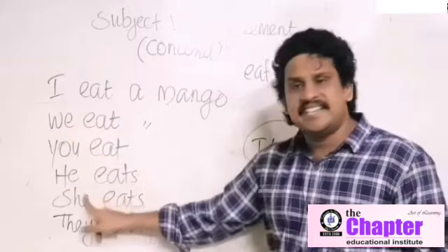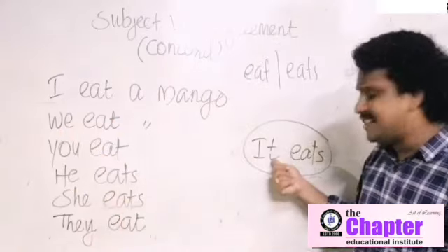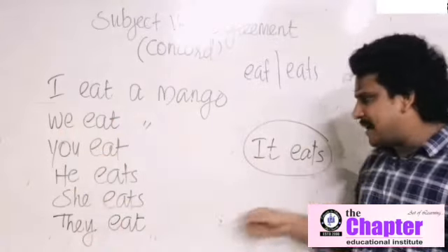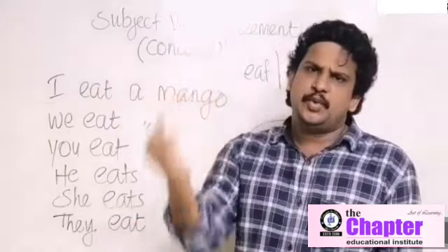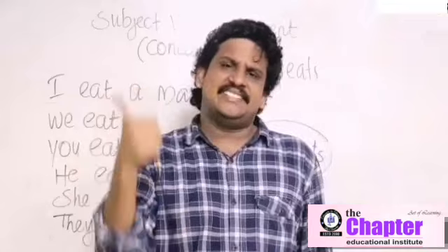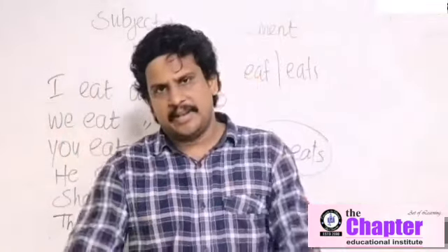He eats a mango. She, singular. She eats a mango. It eats a mango. They, plural. They eat a mango. I eat, we eat, you eat, he eats, she eats, it eats, they eat. This is called subject-verb agreement.